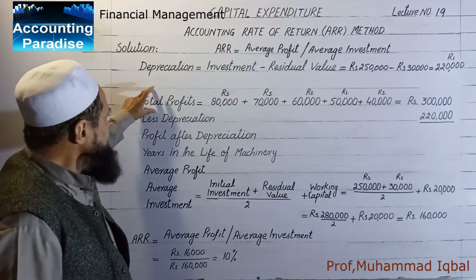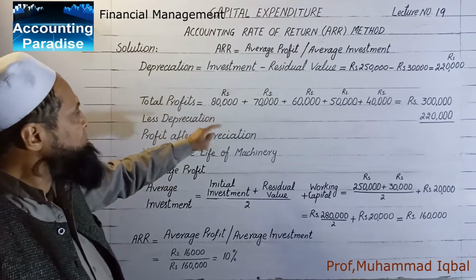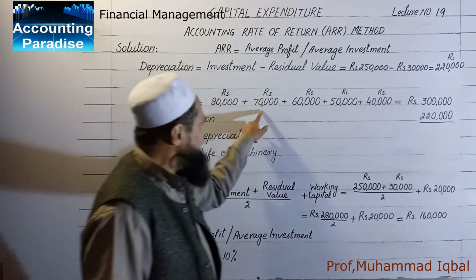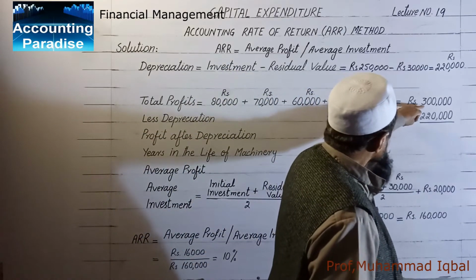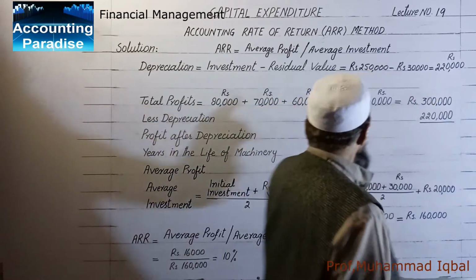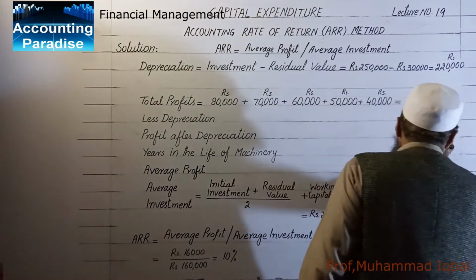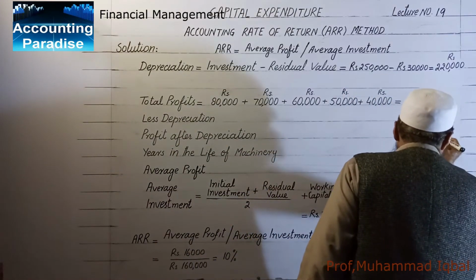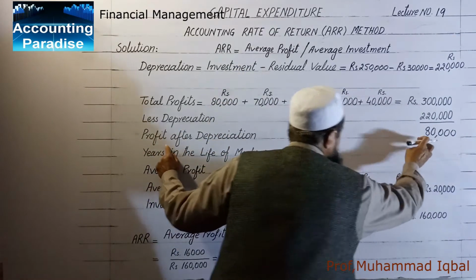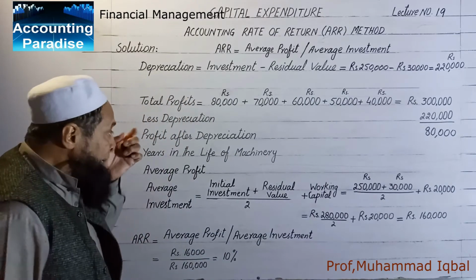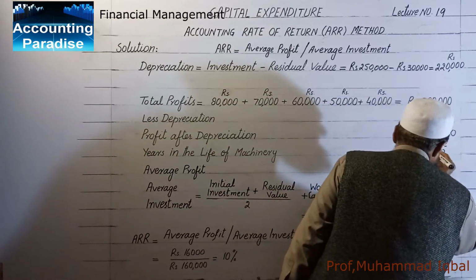Now total profits. We have given 5 years profits. 80,000 in the first year, second year 70,000, third year 60,000, then 50,000, 40,000. This comes to rupees 3 lakhs. When we deduct depreciation from it, it comes to 80,000. Now this is the profit after depreciation. So what is the life of the machinery? That is 5 years. We divide this by 5.